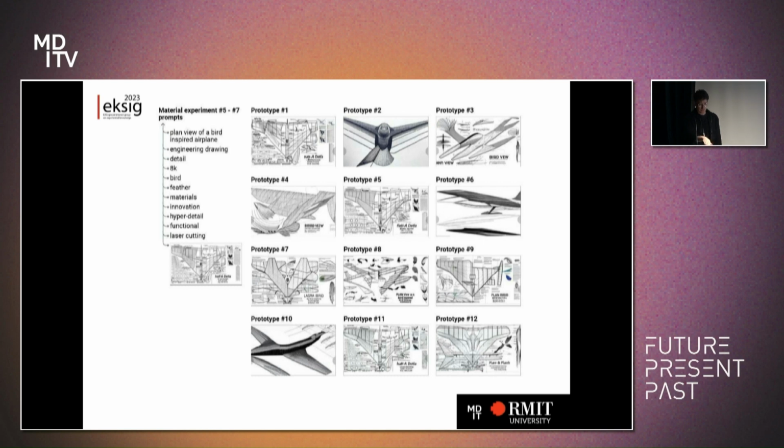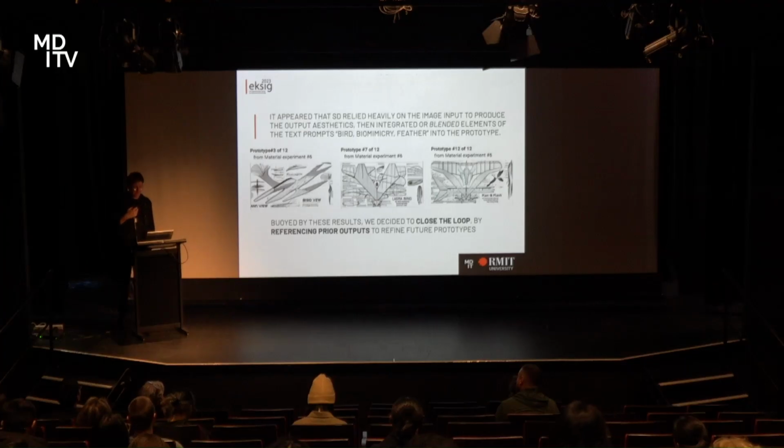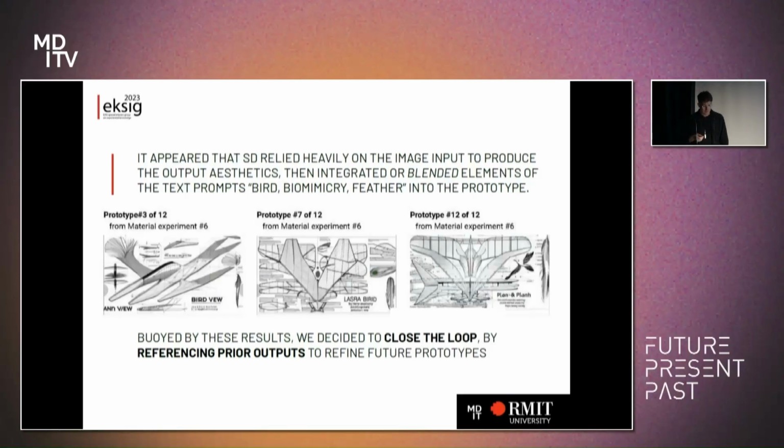Funnily enough, you can see in that first line, prototype 2, depending on the parameters that you're using, you could push it too far one way or the other, and suddenly one side of the input overrides the other. So you've got an image and you've got a text prompt, and you're essentially trying to balance those two elements. It appeared that Stable Diffusion could rely too heavily on the image to produce the output aesthetics, and then integrating blended elements of the text prompts, bird, biomimicry, feather, into that prototype, depending on the weighting, would give you varied results. But buoyed by these results, we decided to close the loop.